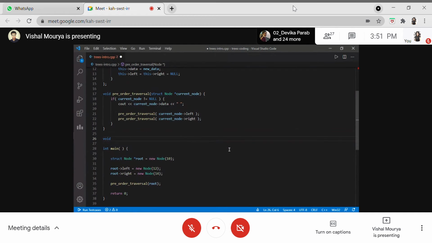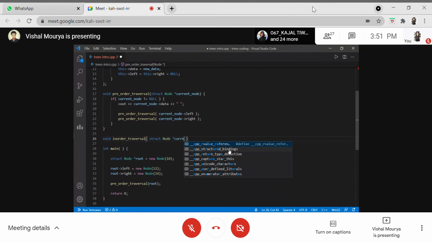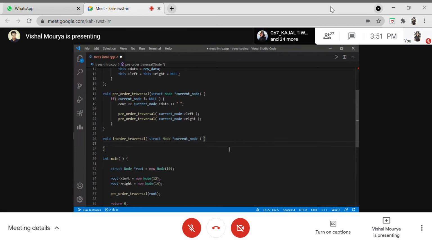As we implemented pre-order traversal, let me implement in-order traversal right here. I'll be using the same function definition, because that is what a typical tree will take in so that it can traverse through it. Similarly, the base case for this is that the current node should not be null, because if it's null, then it's not actually a tree, and we can just stop there.